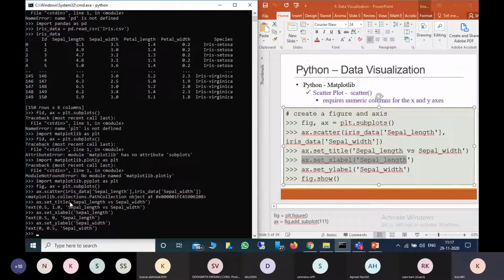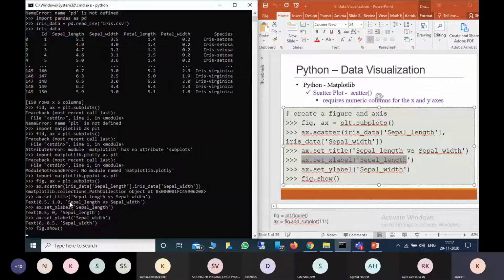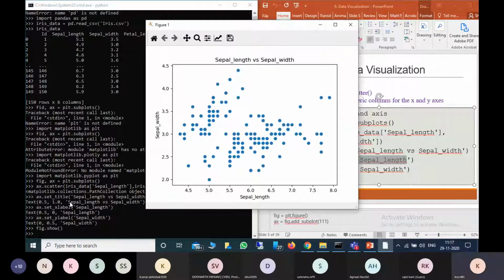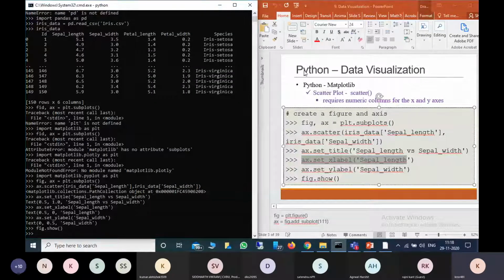So now I provided the x-axis and y-axis data, the title, the x label and y label, and now I want to see how the figure looks. For that, figure.show. I will use the show function. See here, this is the scatter plot. The title is sepal length versus sepal width, the x-axis is sepal length and the y-axis is sepal width. So this way we can see a scatter plot. Is it clear, everyone?